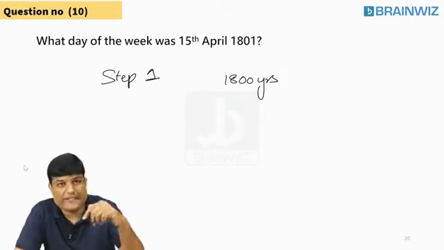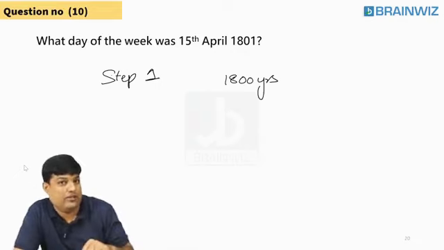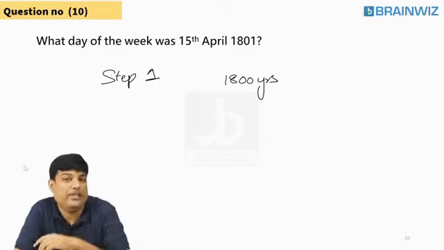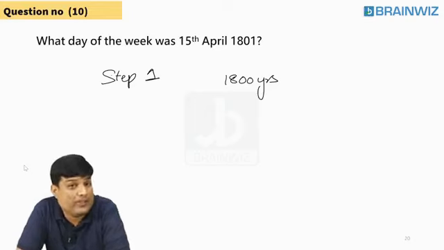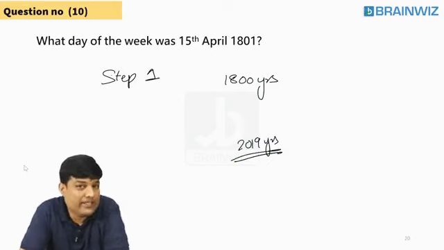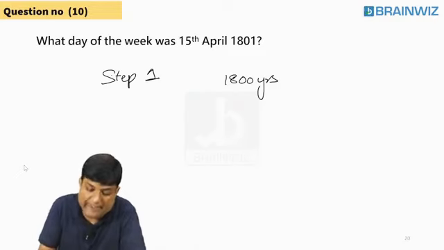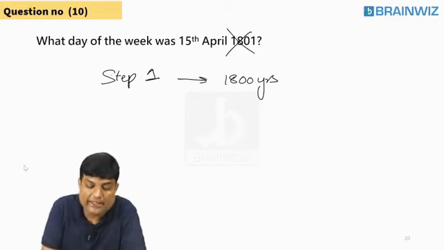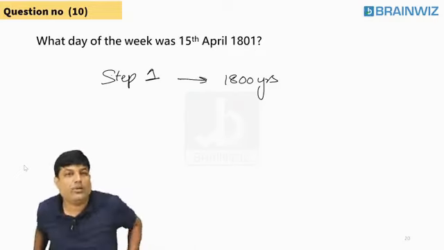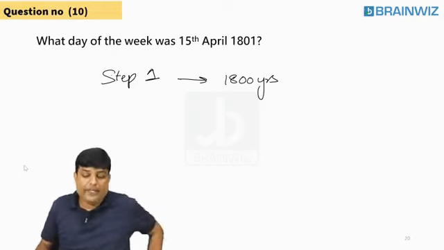Now 2020 is going on. How many years are successfully completed? Sir, 2019 years are successfully completed. Why 2019? Why not 2020? Sir, 2020 is still going on. In the same fashion, whenever you are given a year, in step 1 don't take this year. Take 1 year less only, because 1801 is currently going on. Are you understanding everybody? Yes or no?